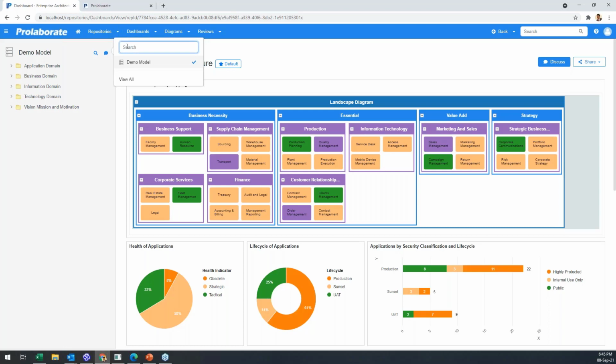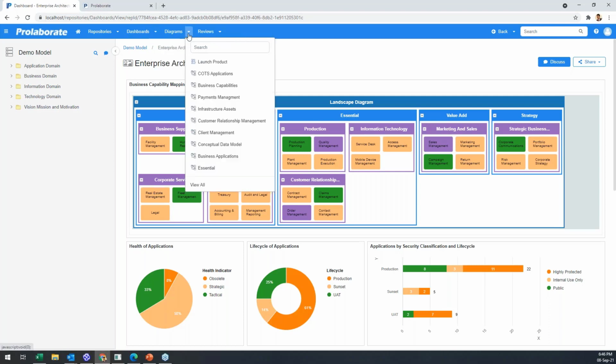We have seen some customers have a lot of repositories, at least a copy of the same EA repository made multiple times. So you can easily switch between them, and you can also search through the repositories. And the dashboards, which were here, we have moved immediately next to it, and you can switch between the dashboards that you have access to.